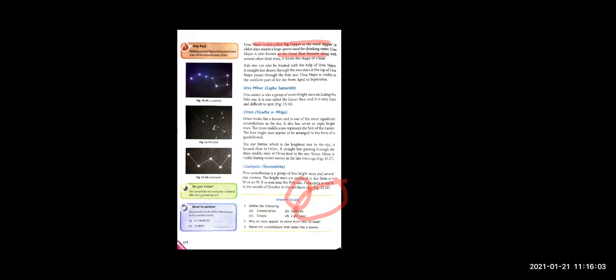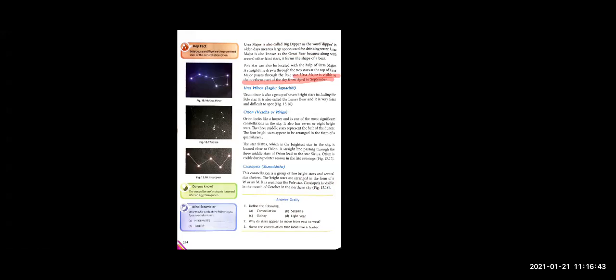Right? Pole star can also be located with the help of Ursa Major. अगर आपको pole star की position जाननी है, you can do that with the help of Ursa Major. What you need to do is draw a straight line through the two stars at the top of the Ursa Major. If you draw a straight line through the top two stars, you will find the pole star in its axis. Ursa Major, children, underline this part. Ursa Major is visible in the northern part of the sky during April to September, means during summers, right?